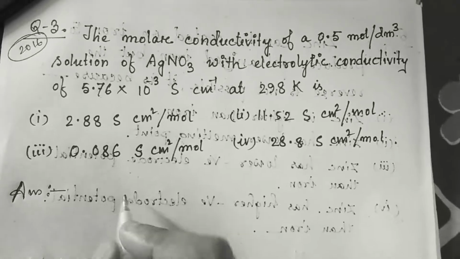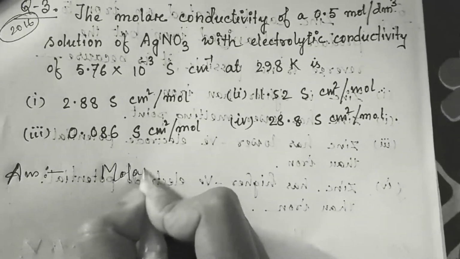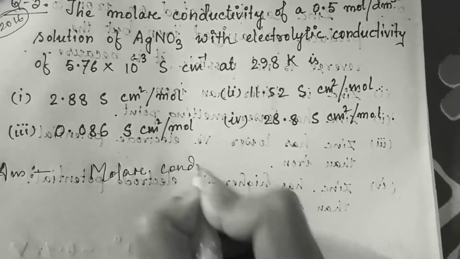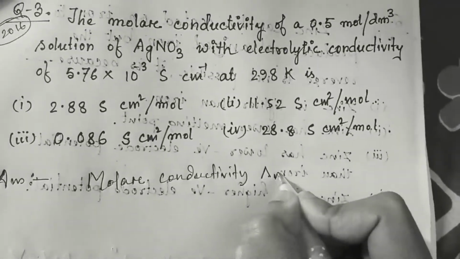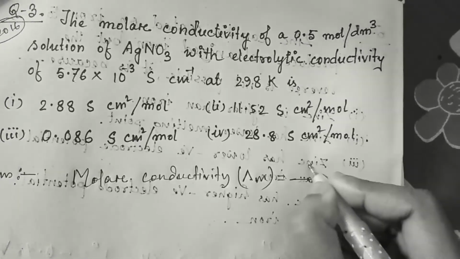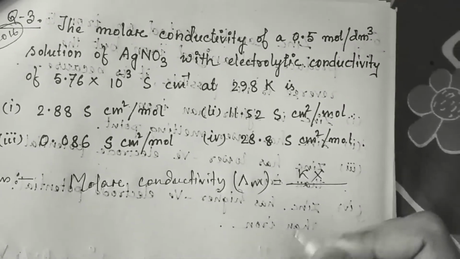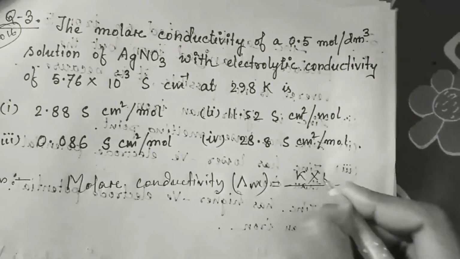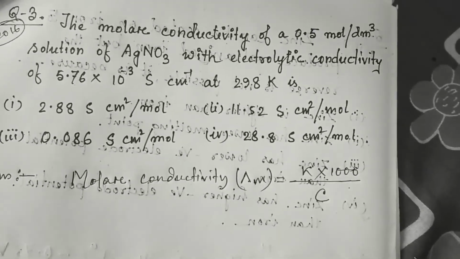So we know the molar conductivity formula. Molar conductivity equal to what? Electrolytic conductivity into 1000 divided by concentration.